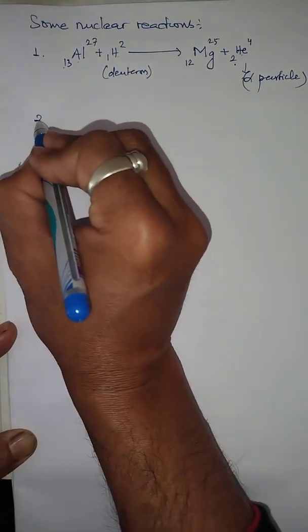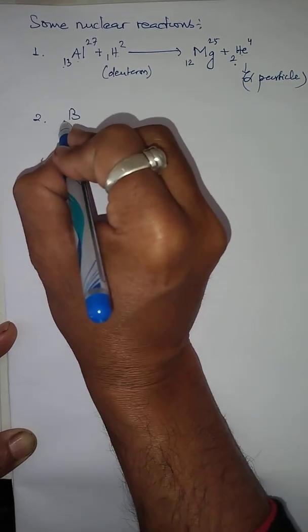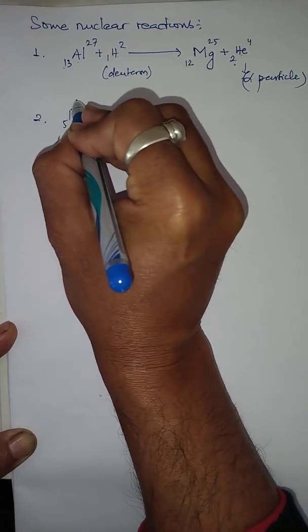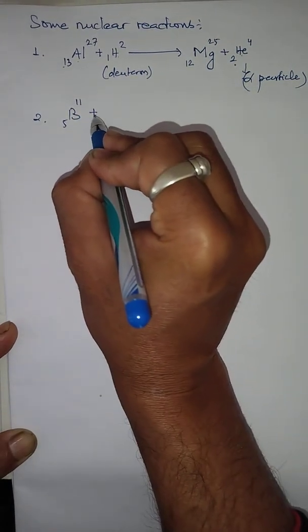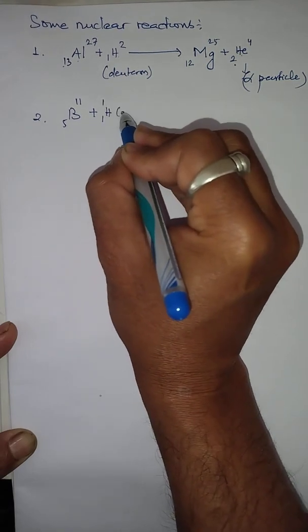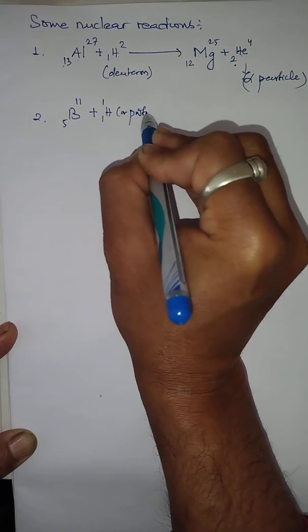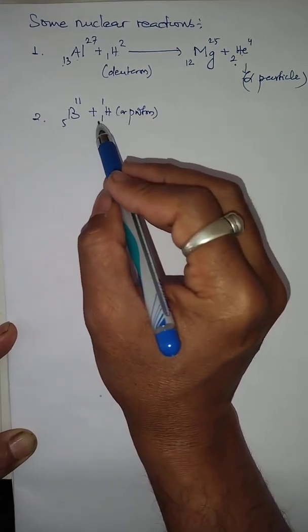Similarly, I go to number 2. Let me take one of the elements, boron, with atomic number 5 and mass number 11. When boron has a strong interaction with a proton, H11, a positive charge particle equal to the hydrogen atom with 1, 1.